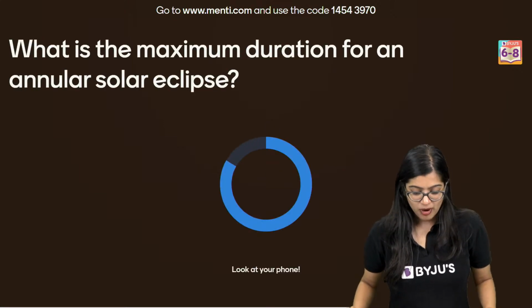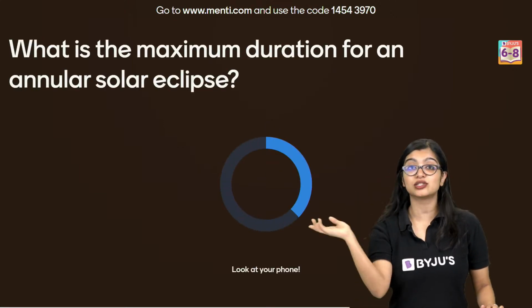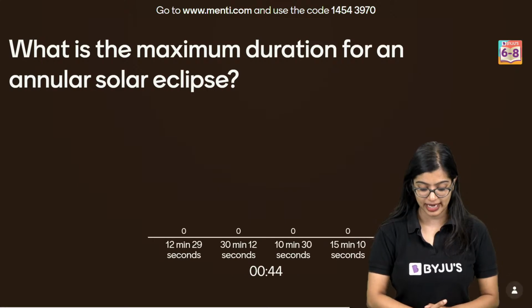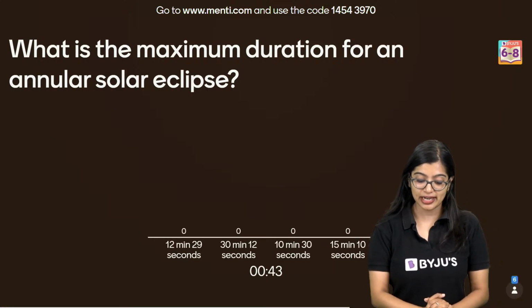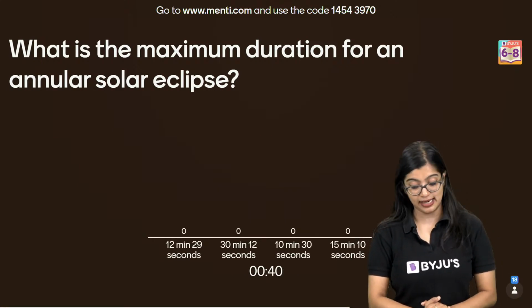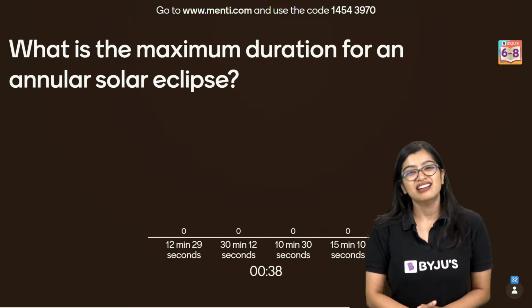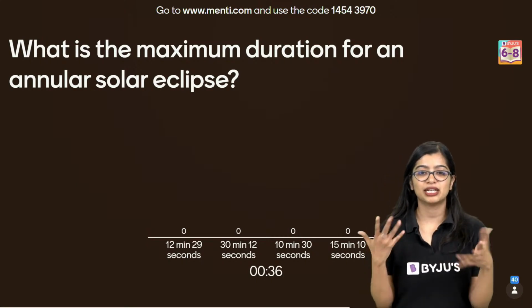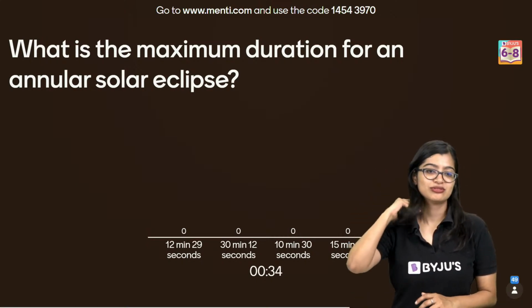What is the maximum duration for an annular solar eclipse? Okay, this is interesting. 12 minutes 29 seconds, 30 minutes 12 seconds, 10 minutes 30 seconds, or 15 minutes. It is a little tough, okay? But guess if you don't know. It's okay.